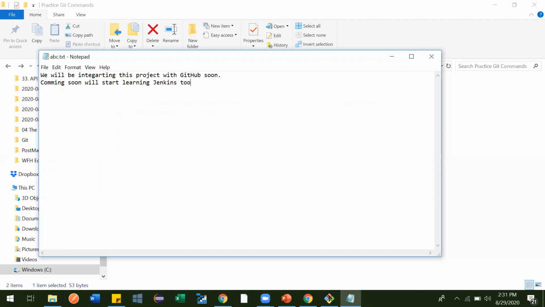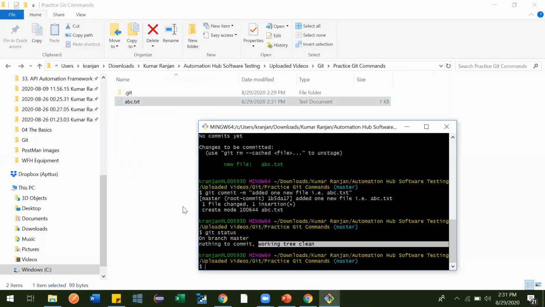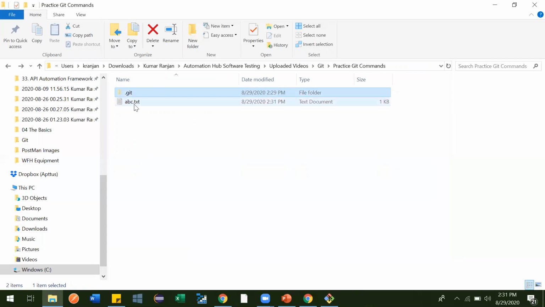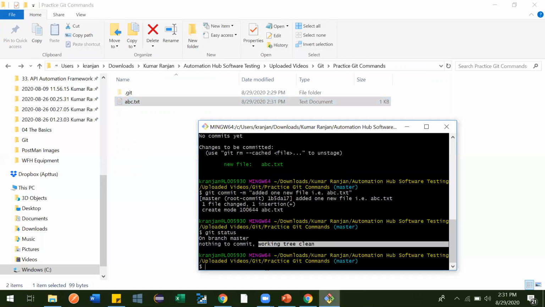Let me save it and close it. Now see, we did some changes. The recent things we have added in abc.txt are not available in the local git repository. So it means when we do git status, it should tell that there are some changes. See, git status.